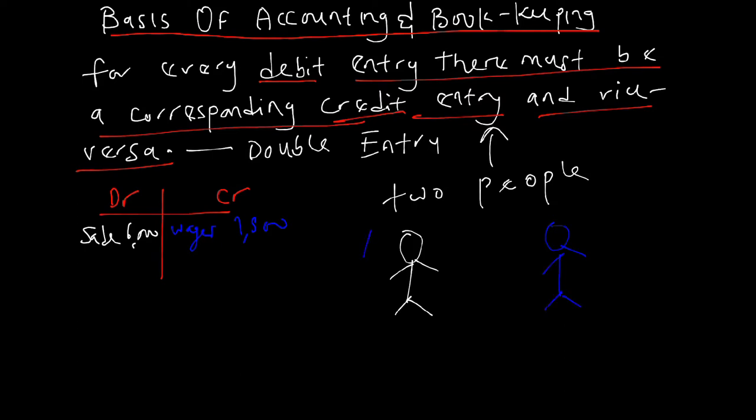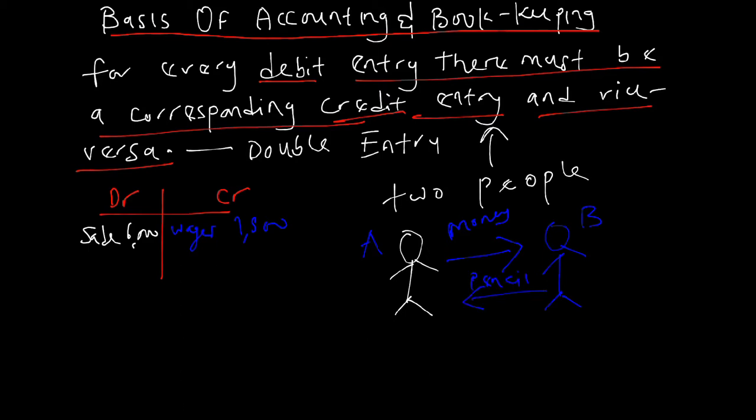Mr. A and Mr. B. Now, Mr. A bought pencil from Mr. B. So, Mr. A is giving out the money. Money is going out, and pencil is coming in.